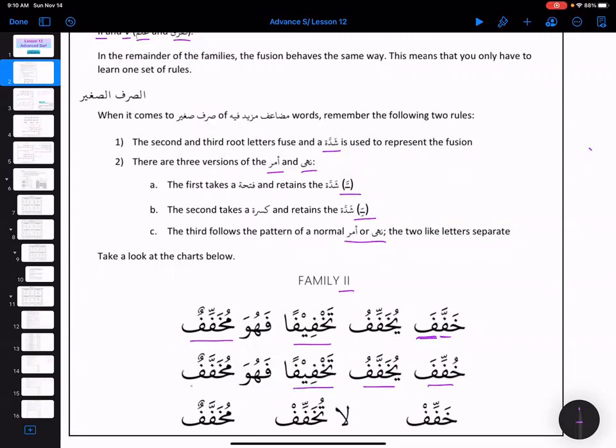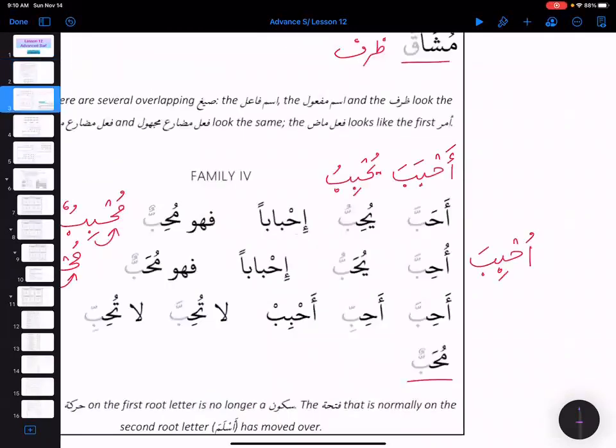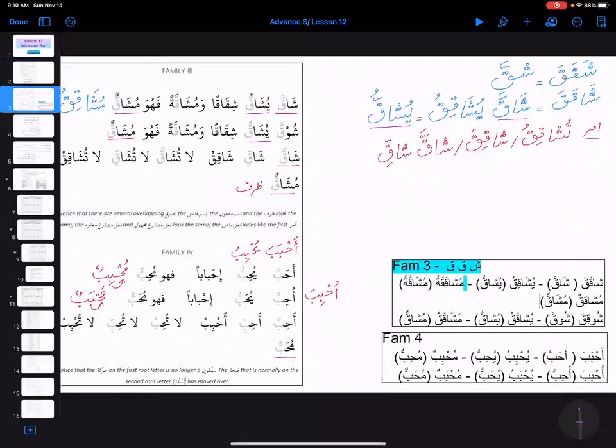Takhfifan fahuwa mukhaffifun. Again, we see U and A sounds, because in other families we will see a problem, right? But alhamdulillah, everything is regular over here. Then Amar is khaffif, la tukhaffif, and then zarf is mukhaffafun. So family 2 and family 5, alhamdulillah, are going to be very regular and no problem at all.